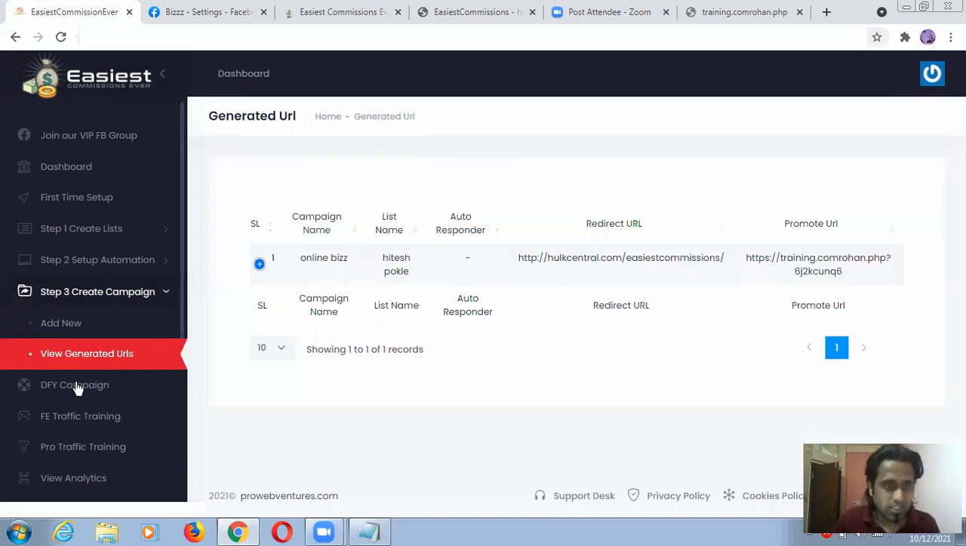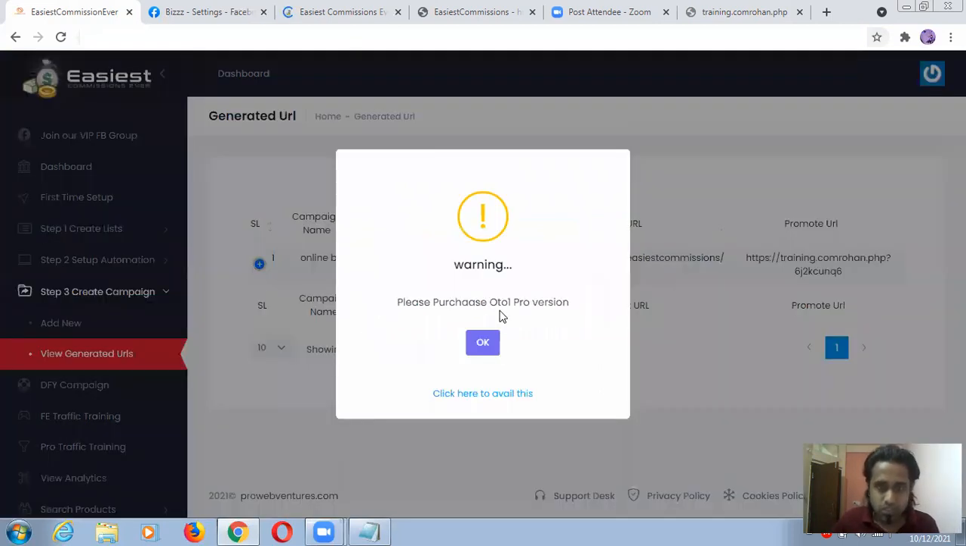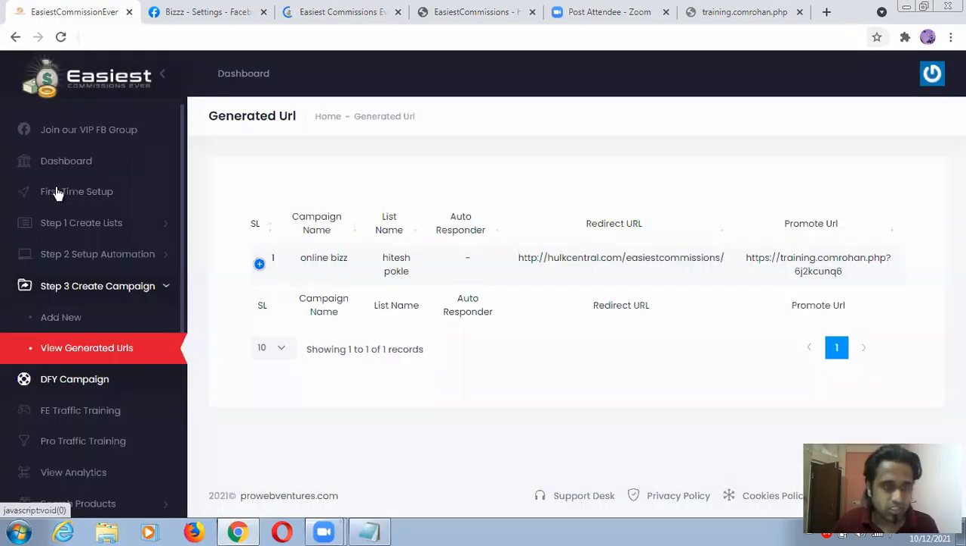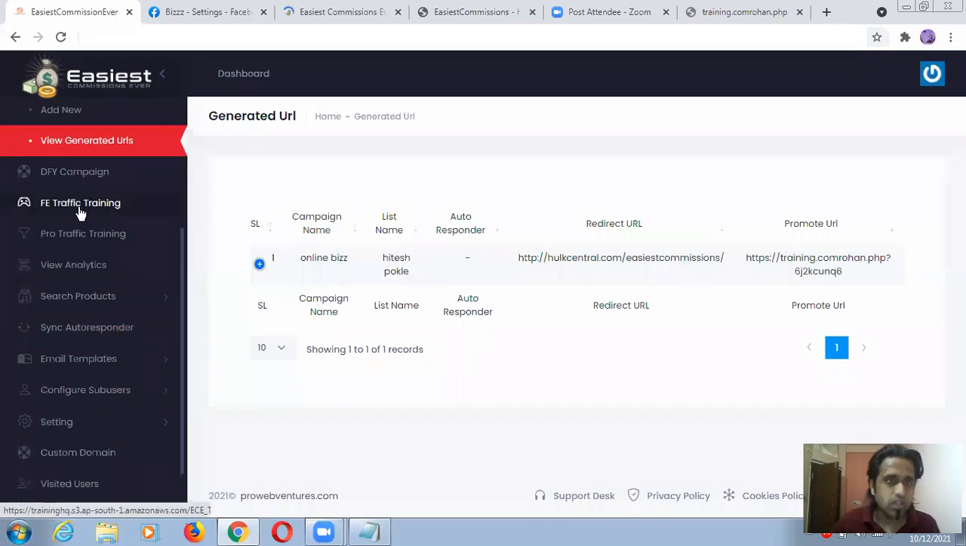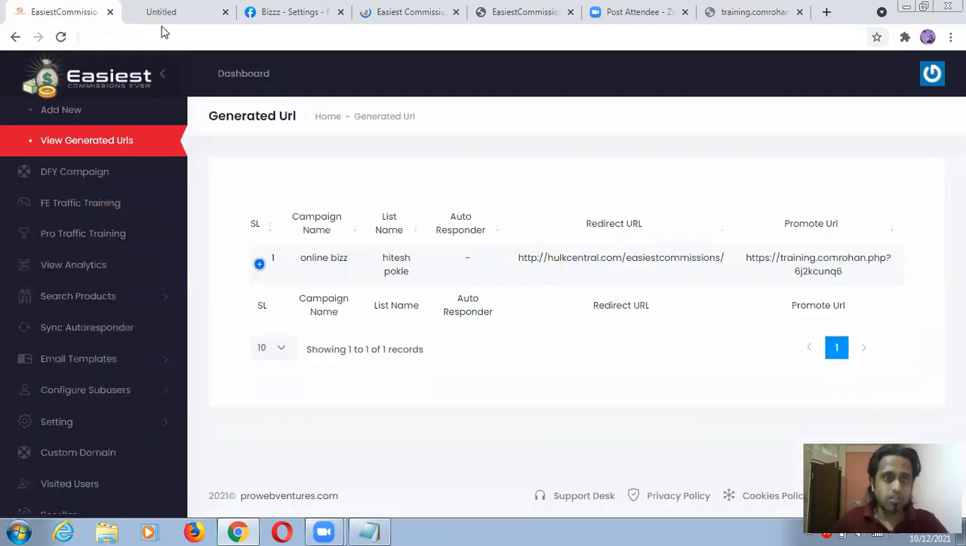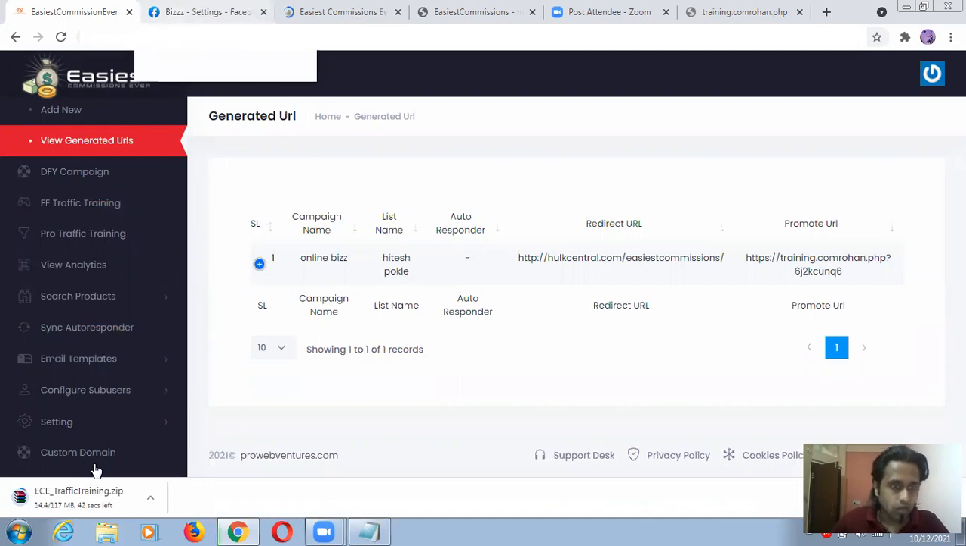So I'm just leaving this one. I'm just going to the done-for-you campaign. Please purchase OTO one. Okay, so I'm just leaving this one right now, because here you will see this is OTO one, front end traffic training, guys. This is important. So let me show you what is inside this. It will download. Okay guys, when you click on this front end traffic training, this is a zip file of 117 MB, guys. So you will get something.